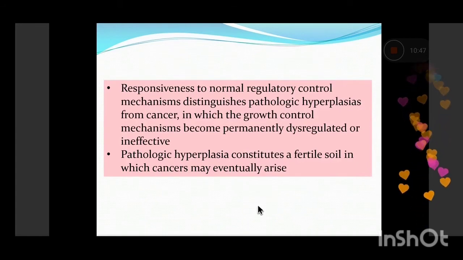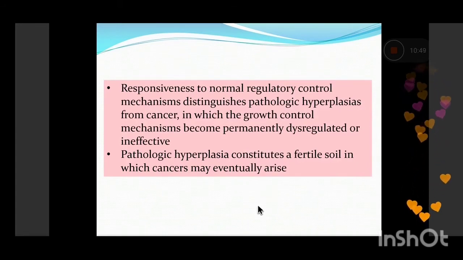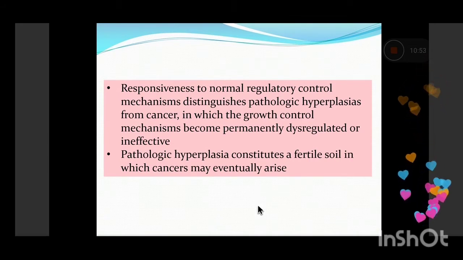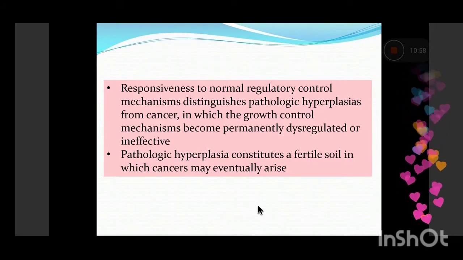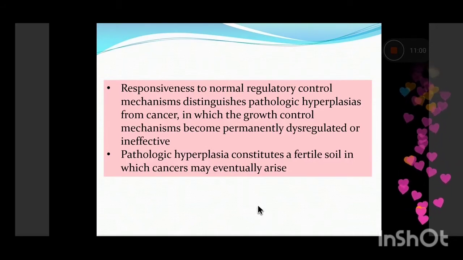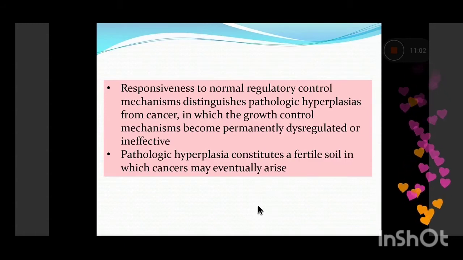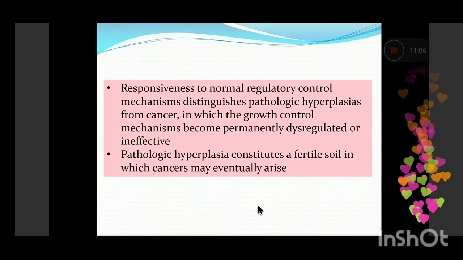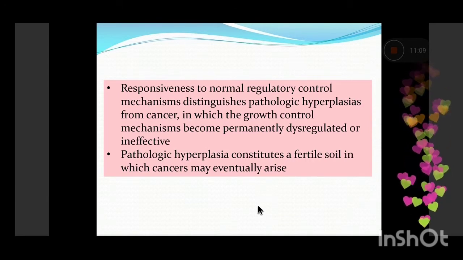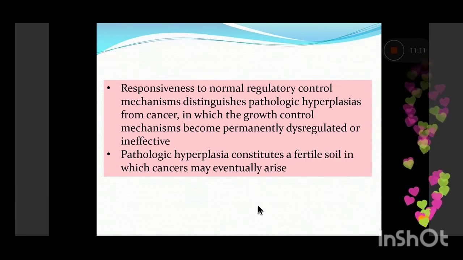Now, it is important to understand the basic difference between a pathological hyperplasia and a cancer. When the growth control mechanisms become ineffective or permanently dysregulated, that is when the hyperplasia is converted into a cancer. So cancer is nothing but simply an unregulated hyperplasia.